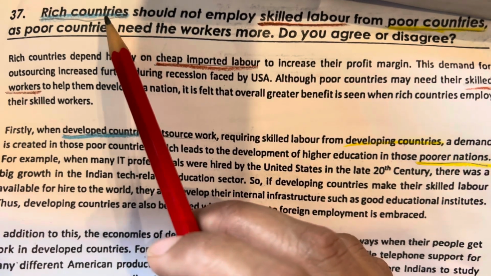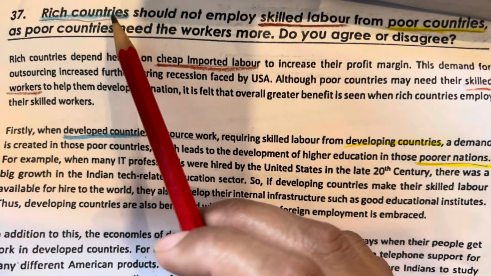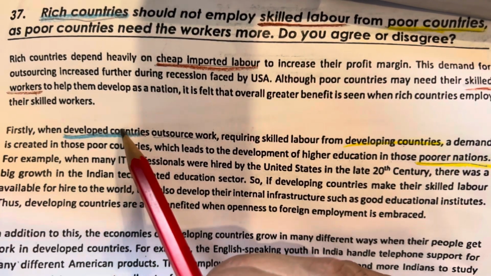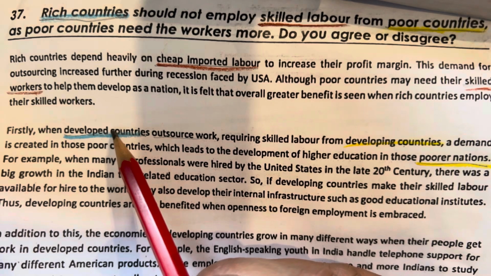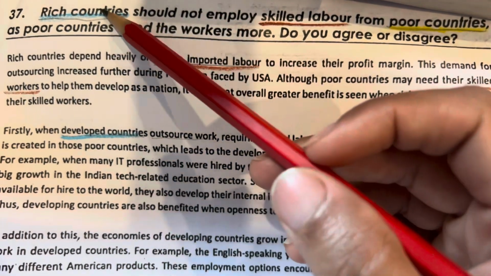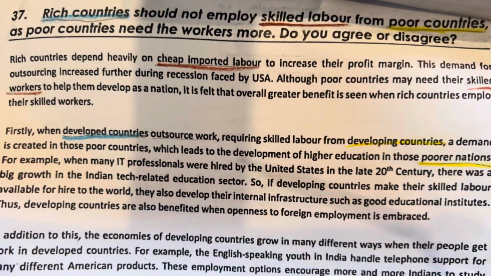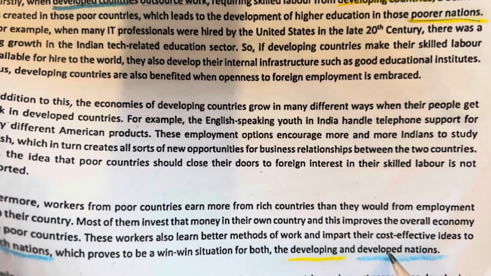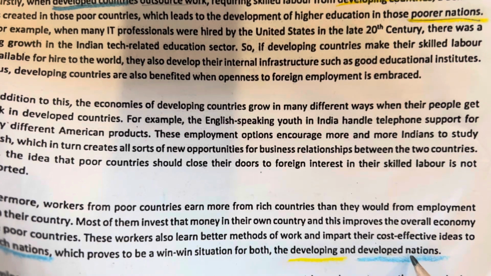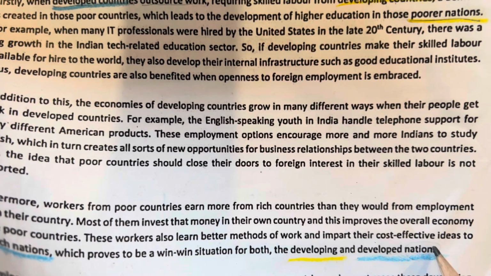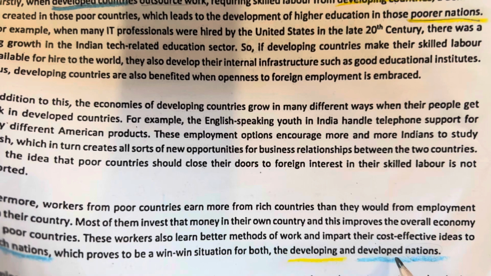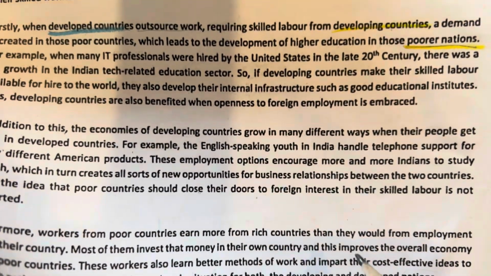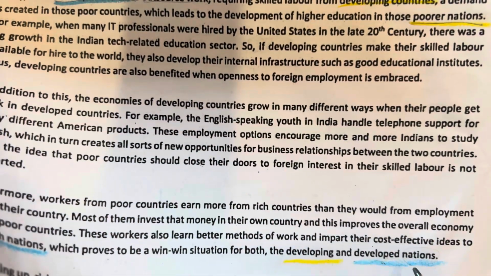For rich countries, you can use different synonyms in your essay, like you can use developed countries. Rich countries and developed countries both have the same meaning. Rich countries, developed countries, and developed nations. For countries, you can use the word nations, and for rich, you can use developed.